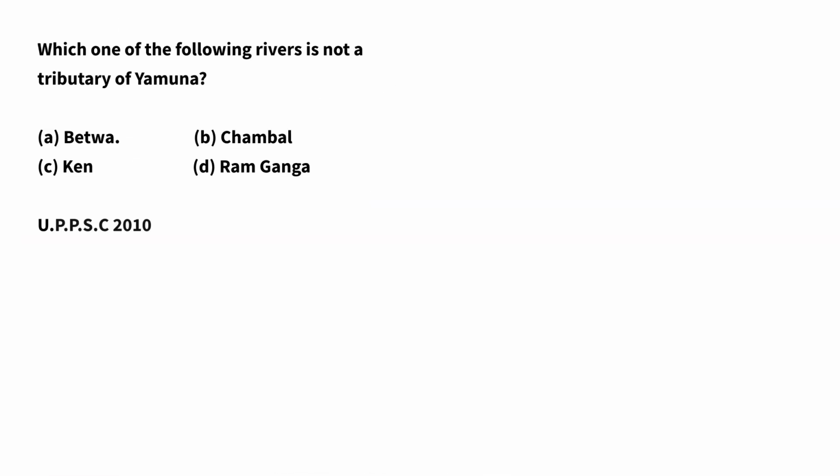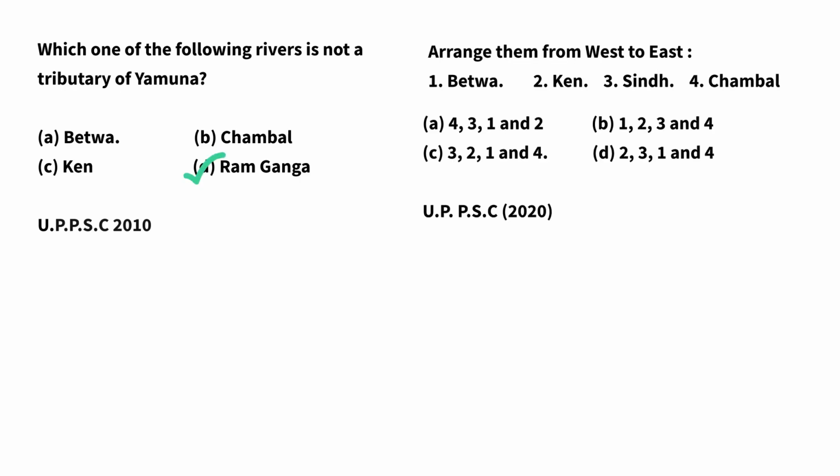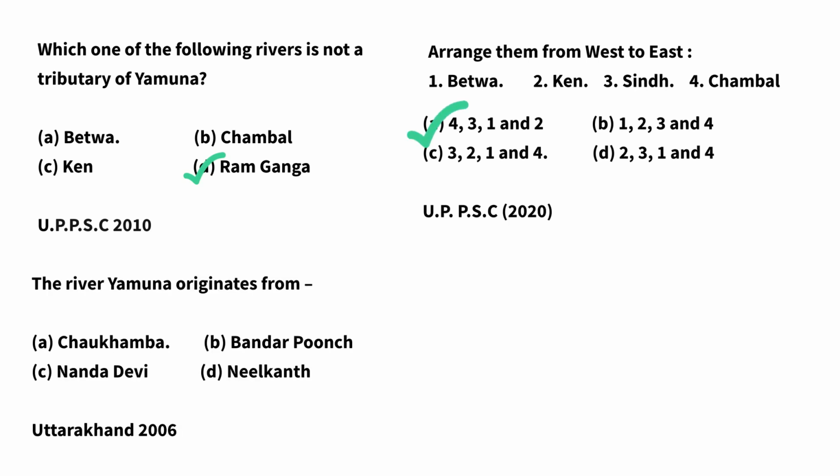Which one of the following rivers is not a tributary of Yamuna? Tributaries of Yamuna were 4: CSBK, Chambal, Sindh, Betwa and Ken. So answer will be option D, Ramganga. Second question, arrange them from west to east. West to east tributaries of Yamuna were CSBK, Chambal, Sindh, Betwa and Ken. So here option will be A, 4, 3, 1, 2. Third question, the river Yamuna originates from. So answer is Bandar Pooch.